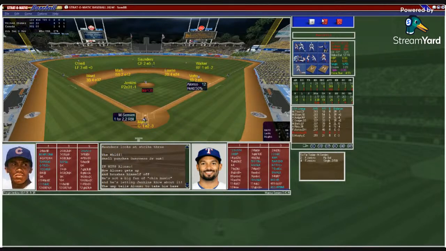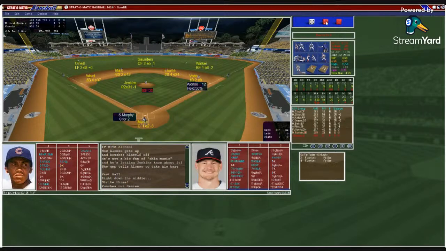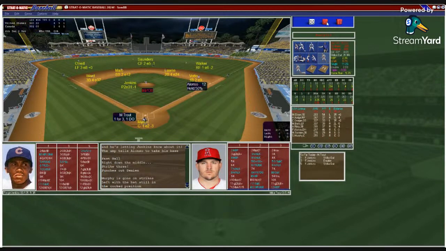Jenkins working from the stretch. He may be running out of ammunition. Here's the pitch to Simeon. And that's going to be a strikeout for Jenkins, 6th. Here is Sean Murphy. Runner on first and one out. And that's a strikeout for Fergie, his 7th. So much for running out of ammo. He's going to go out in style.